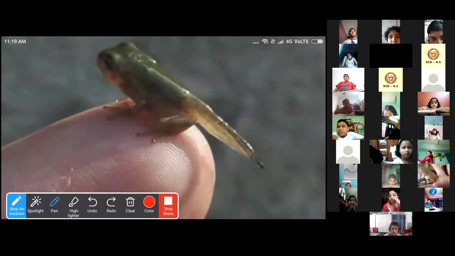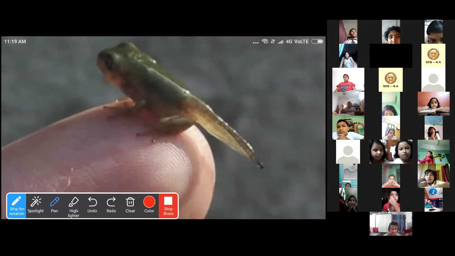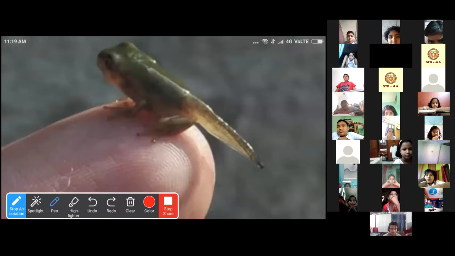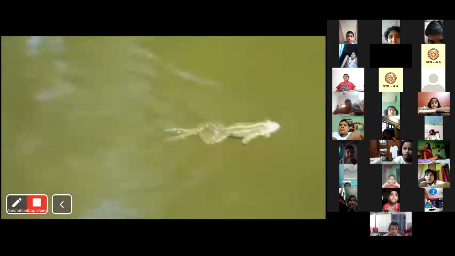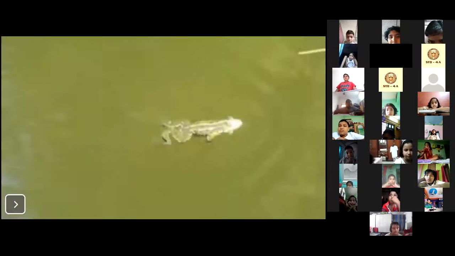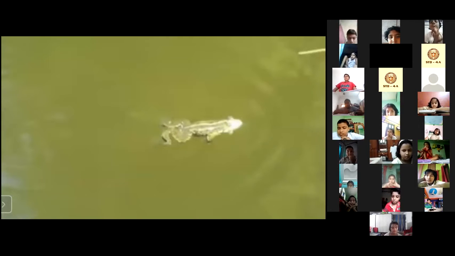The stage of the life cycle where they do not have the legs but they have the tail is called tadpole. When they have legs and tail also, that is called frog pole. And when they do not have the tail, they have only the legs, that is called a young frog. See, it looks like this. A young frog and an adult frog can live both in water and on land.